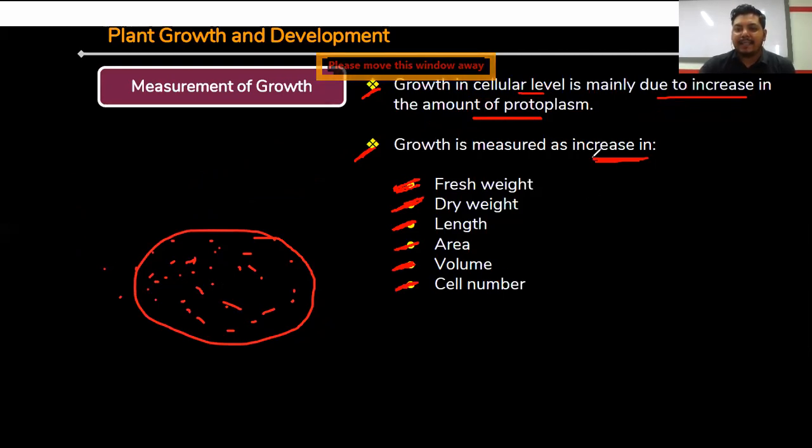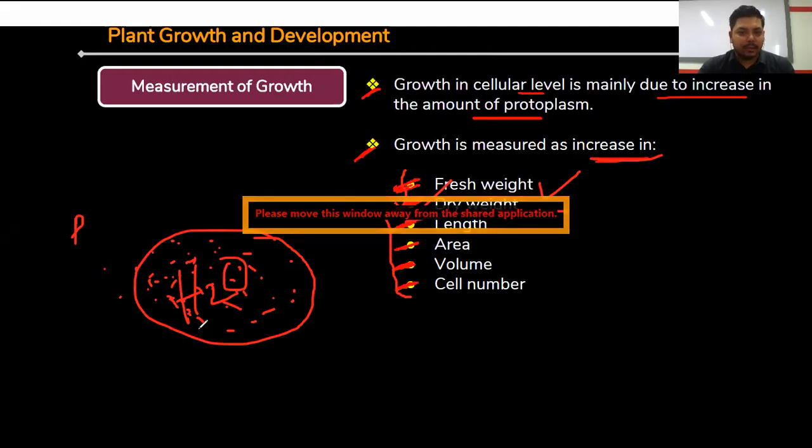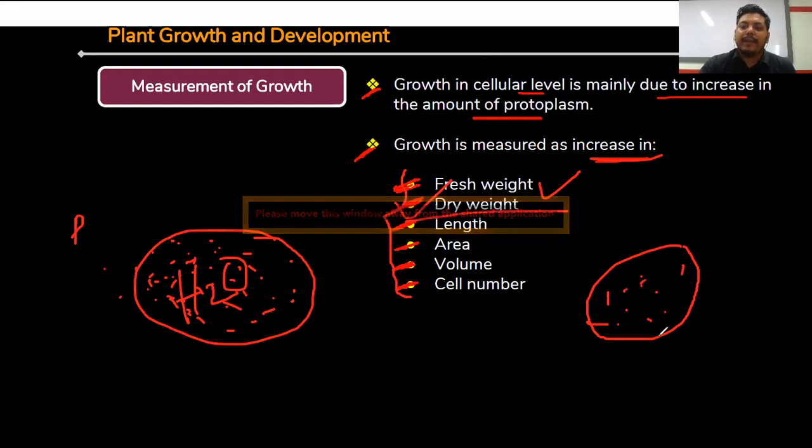So growth is measured as an increase. These are the several symptoms through which we can say that growth is taking place. First, fresh weight. What is the meaning of fresh weight? Suppose this is protoplasm, and when we take the weight of this protoplasm with water, it is called fresh weight. The next one is dry weight. Dry weight means when the protoplasm is weighed without water, it is known as dry weight.